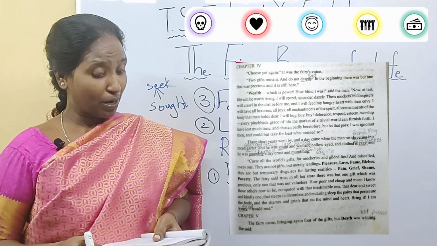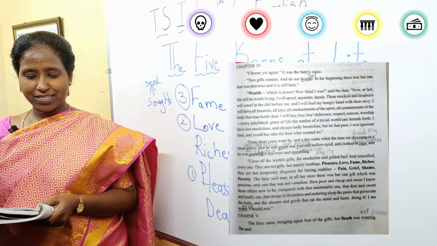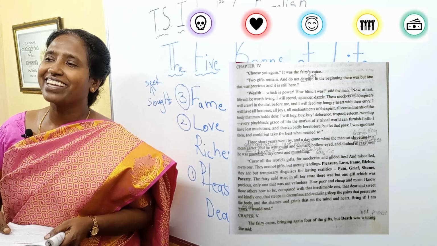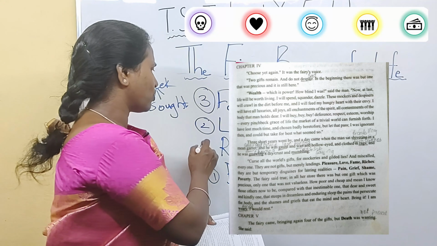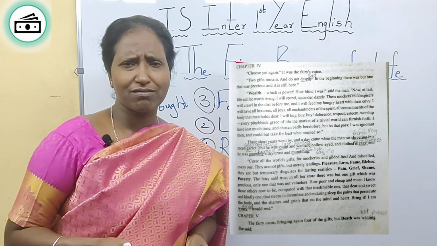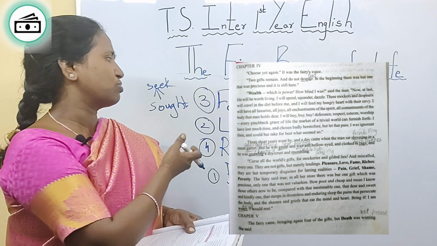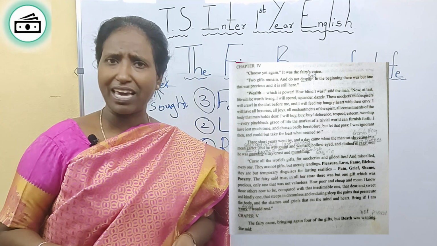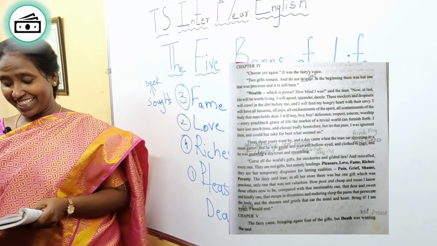Wealth, which is power. How blind I was, said the man. Now at last life will be worth living. Now he says, yes, it was wealth. Always wealth was there. Wealth means money. Money means riches. There was always wealth. And how foolish I was. I was choosing pleasure. I was choosing love. I was choosing fame. Those were not the good choice. Now I have to make the right choice. It is wealth, he said.